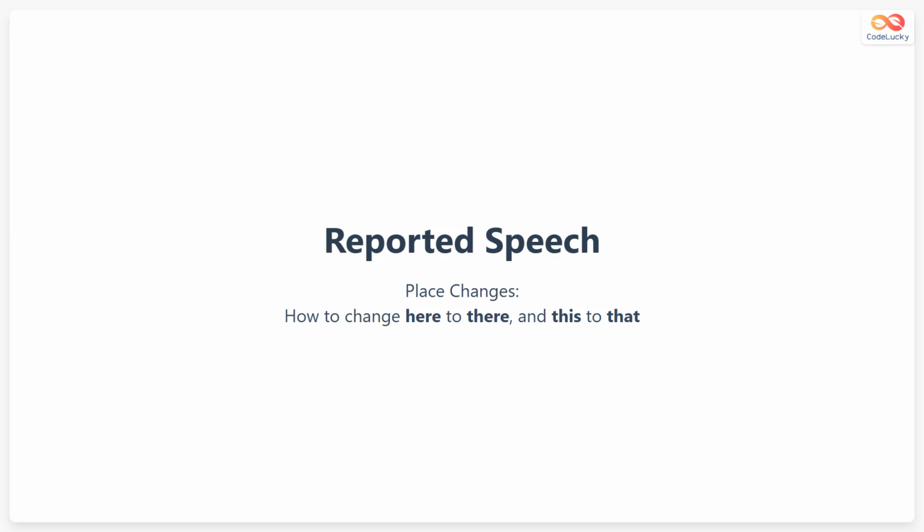Reported speech involves changing place words when the speaker and listener are in different locations. The key changes are here becomes there, and this becomes that. These shifts help maintain the correct perspective in indirect speech.